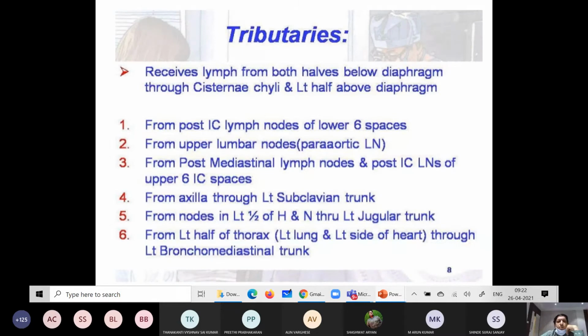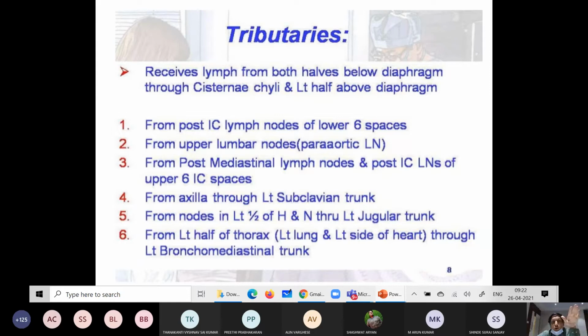So what are the tributaries? In case of artery, we call them branches; in case of vein and duct, tributaries. So the thoracic duct receives lymph from both halves below the diaphragm.